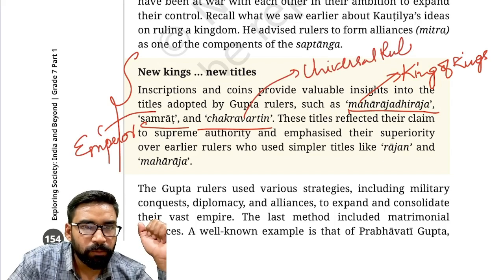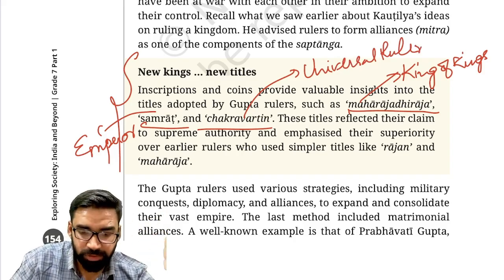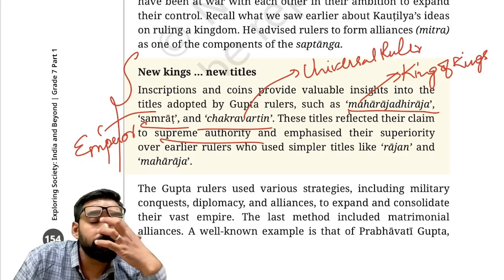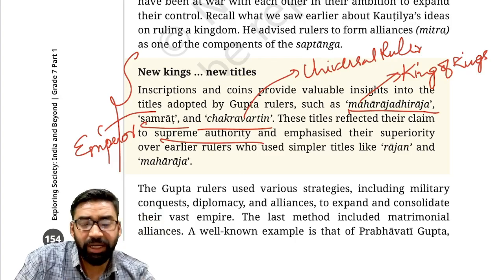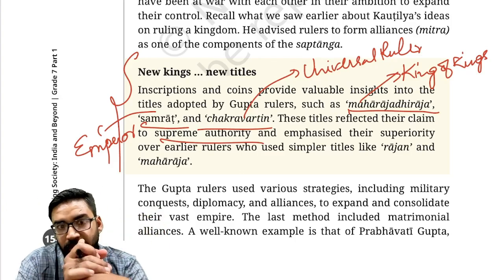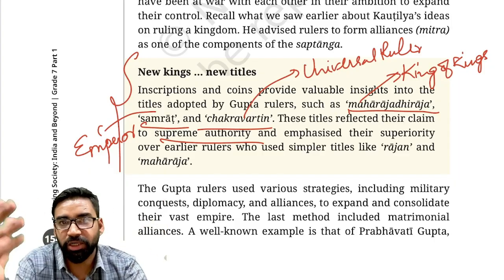Universal ruler. Clear? So these titles reflect what? These titles actually reflect the supreme authority and also emphasize the superiority of earlier rulers. Clear? Earlier rulers used to take titles like Rajan and Maharaja, but these titles are big titles: Maharajadhiraja, Samrat, Chakravartin, etc.